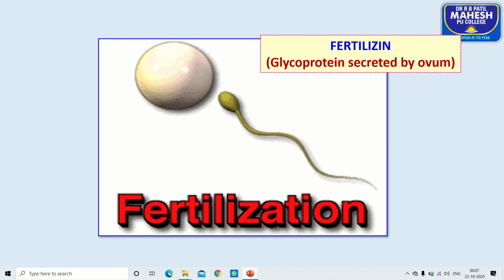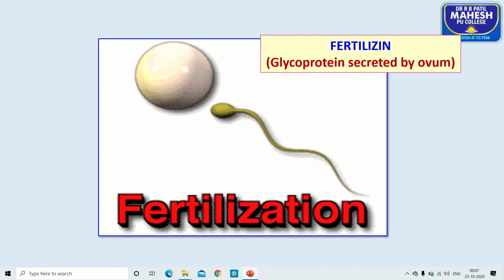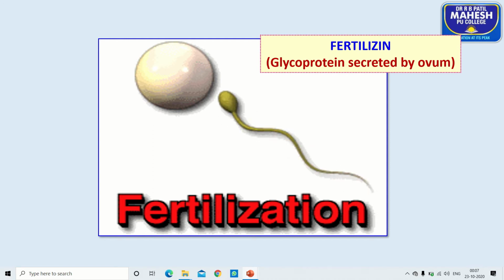That fertilizin attracts the male gametes towards the female gamete. As a result of release of fertilizin, the motility of the male gamete increases towards the female gamete.